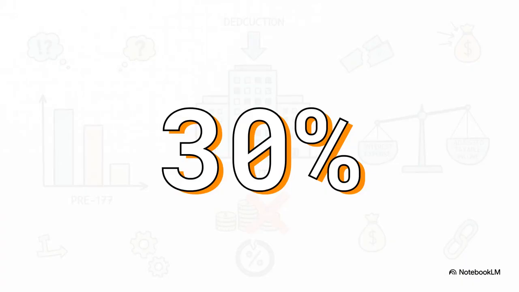I want you to burn this statutory benchmark into your memory. 30%. This limitation kicks in the moment your total interest expense crosses 30% of your borrowing entity's EBITDA, earnings before interest, taxes, depreciation, and amortization, calculated for that specific tax year.